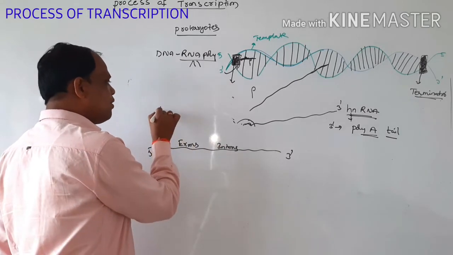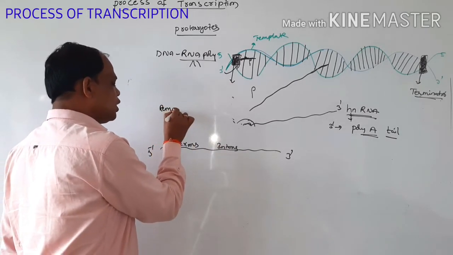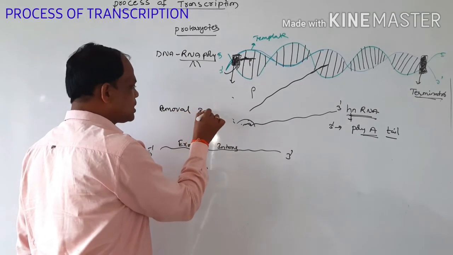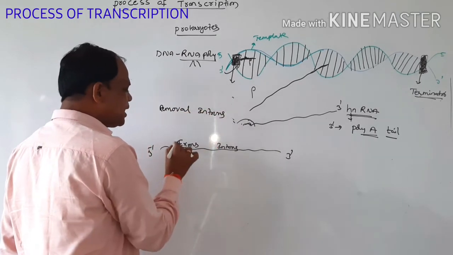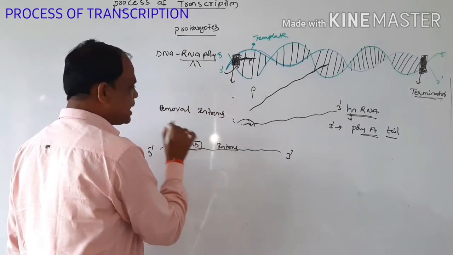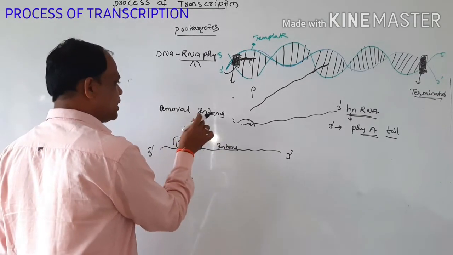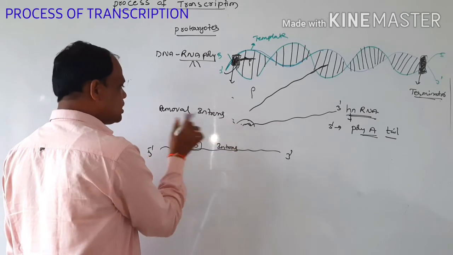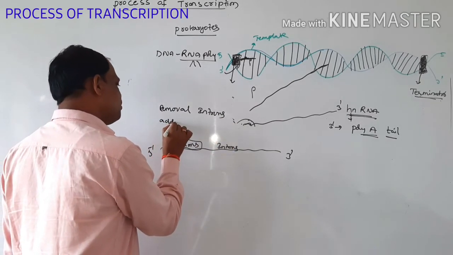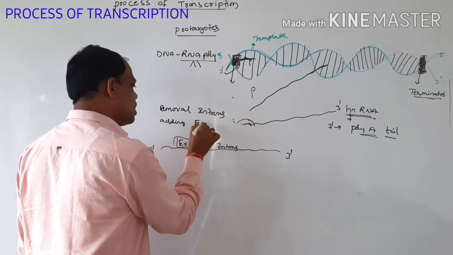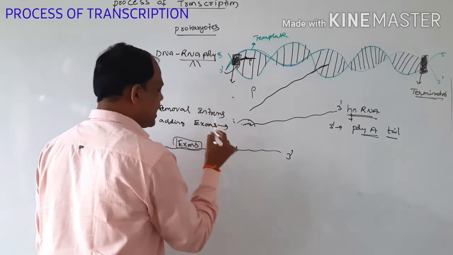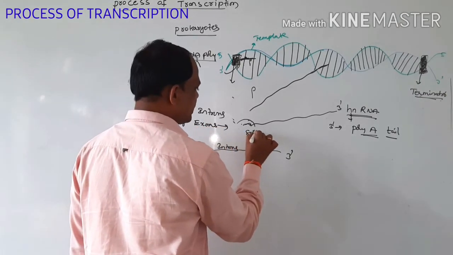The removal of introns and joining of exons is called splicing.